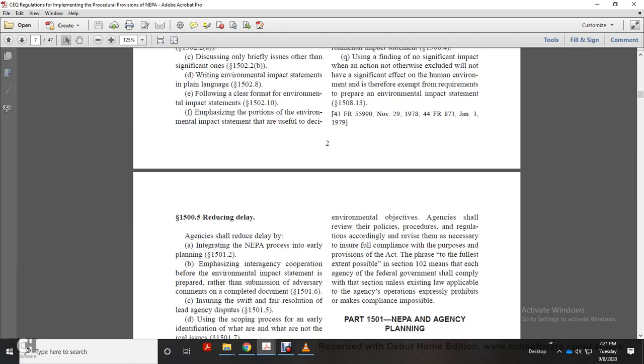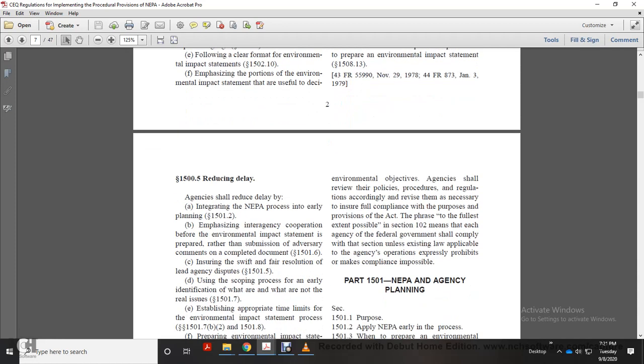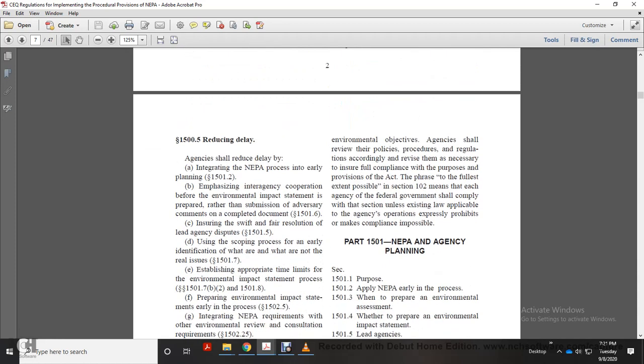All right, 1500.5, reducing delay. Agencies shall reduce delay by integrating the National Environmental Policy Act with early planning, emphasizing interagency cooperation before the environmental impact statement is prepared rather than submission of adversary comments on a completed document, ensuring the swift and fair resolution of lateral agency disputes, using the scoping process for early identification of what are and what are not real issues, and establishing appropriate time limits for the environmental impact statement process, 1501.7(b)(2) and 1501.8.